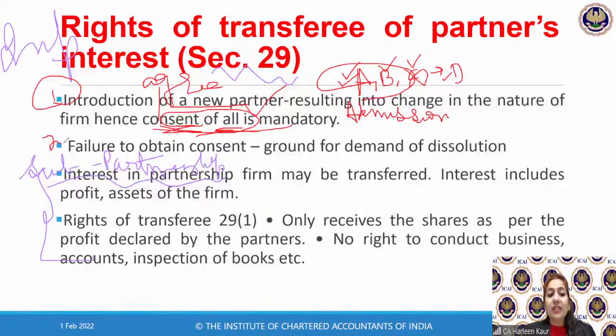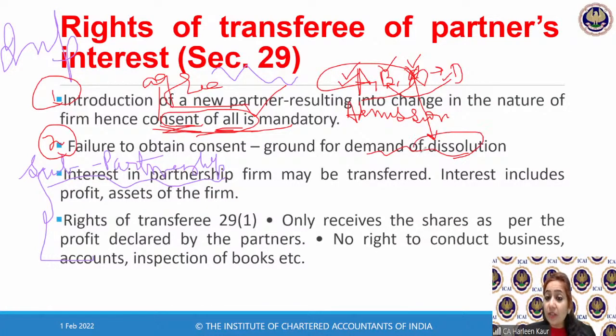Point number 2 says, failure to obtain such consent may demand for dissolution of the firm. Say, for example, A and B said, okay, D is a very close friend of mine, let's make him join the organization. And they did not take the consent of C. C was really not happy with this decision. Now, this Mr. C can go to the court and he can demand for the dissolution of the firm.